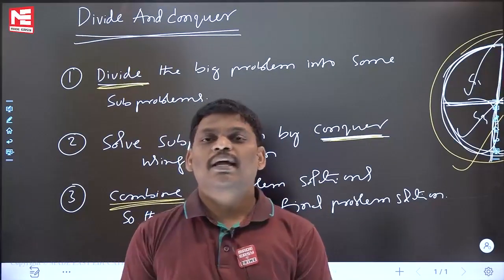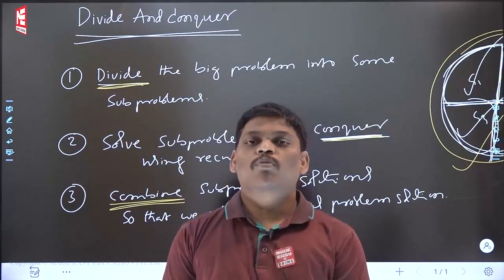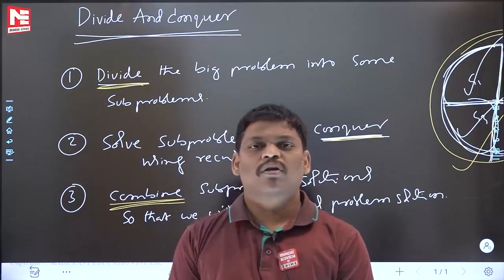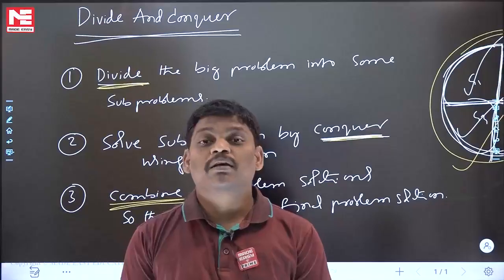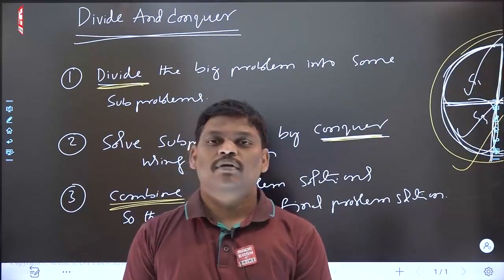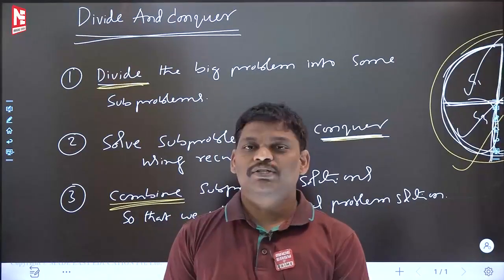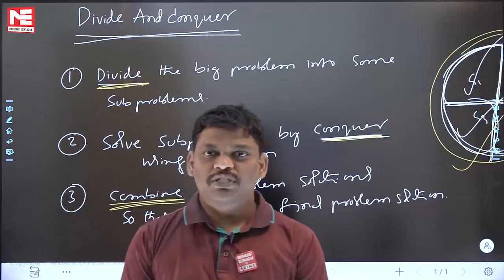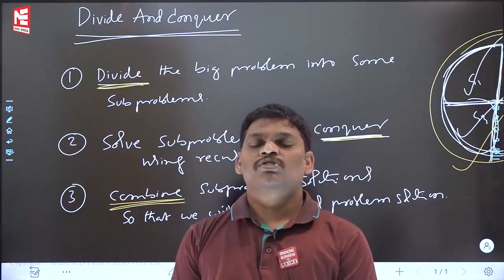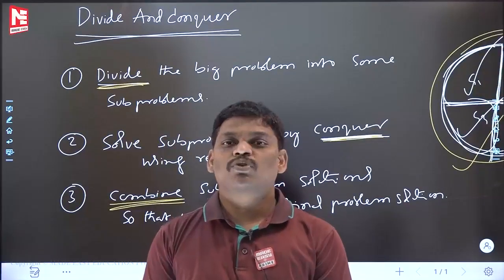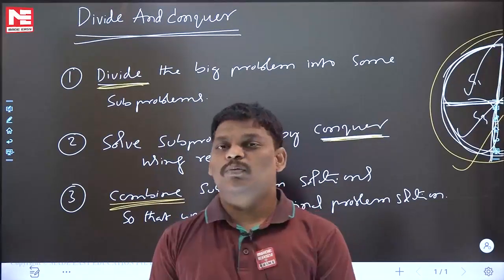Take the problem and verify whether the problem is small or big. If it is small, everyone can solve it, and there is no requirement of divide and conquer. If you think it is big and you cannot give the answer, divide and conquer suggests this: the first step is to divide the bigger problem into subproblems. Second step, solve each individual subproblem. Third step, combine all the subproblem solutions and you will get the final problem answer.